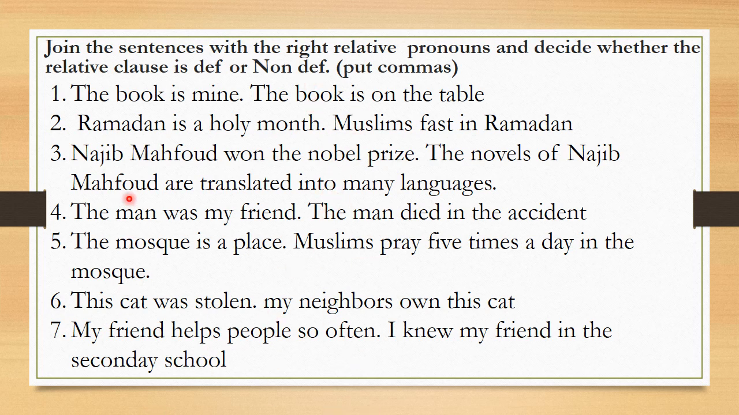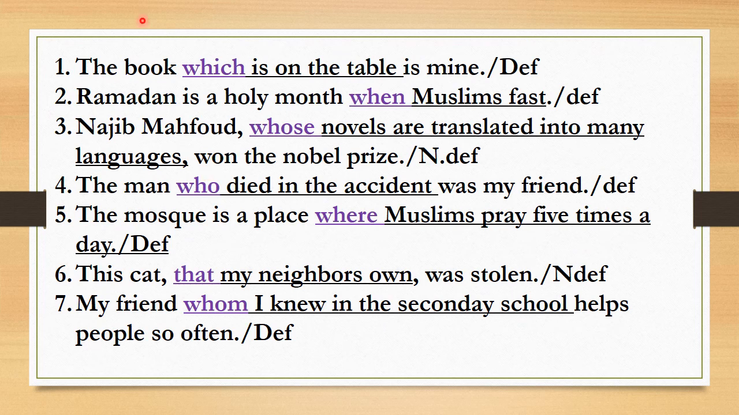Please, you stop the video here and you do the exercise. Okay? You join sentences using the correct relative pronoun. Then you put commas. It means you decide whether the relative clause is defining or non-defining, because you have the correction now. So here it is corrected.